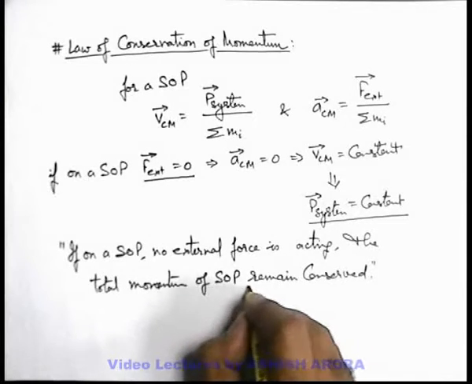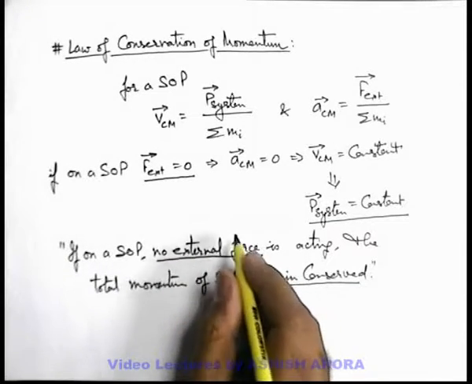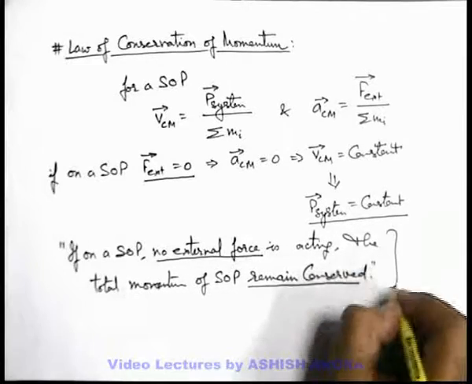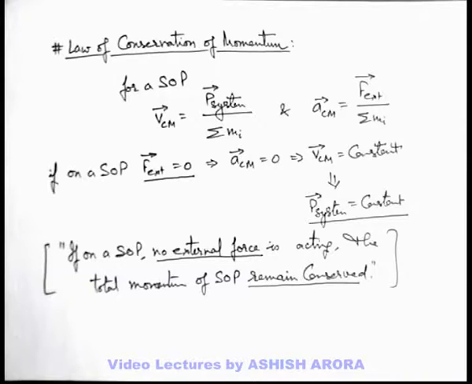So indirectly, momentum remains conserved if no external force is acting. This is called law of conservation of momentum. Let us see some basic examples based on law of conservation of momentum.